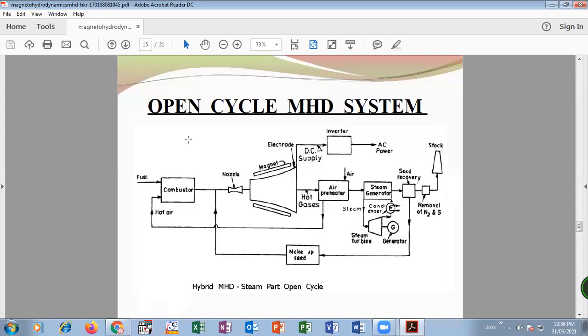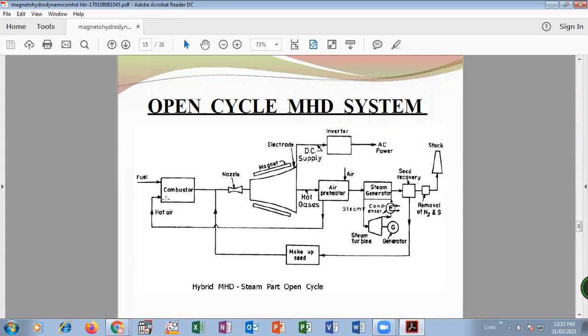It is called an open cycle because in that system we release the exhaust gases into the surrounding environment. We release the working fluid. After the ionization, it gets released into the environment. We cannot recycle or reuse these fluid gases. Hence, it is called an open system. Why? Because it does not recycle or reuse the working fluid used in the combustion.